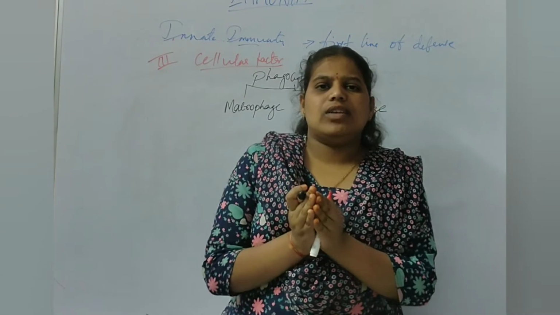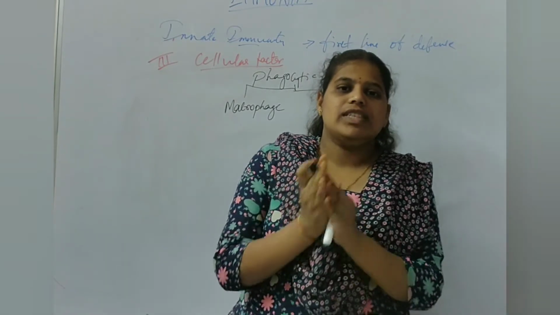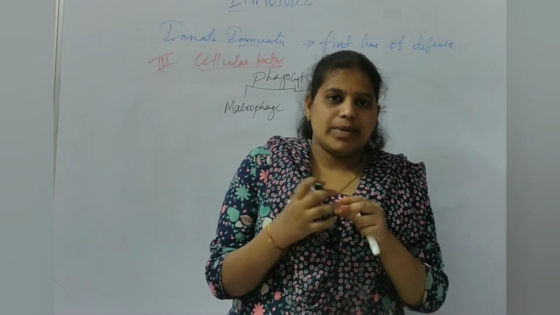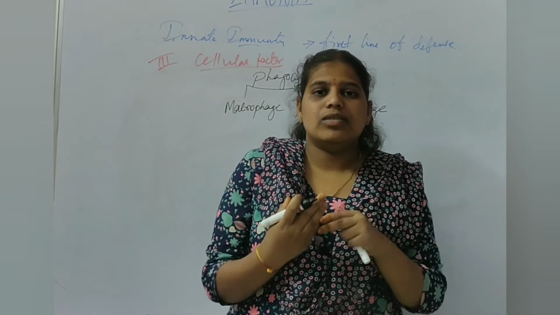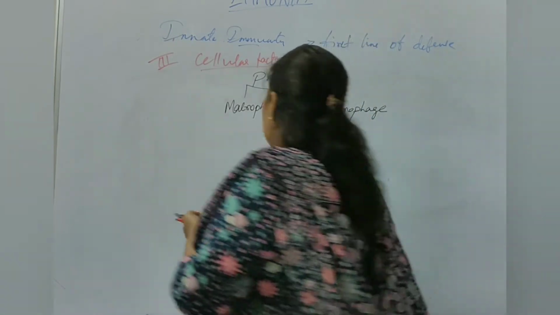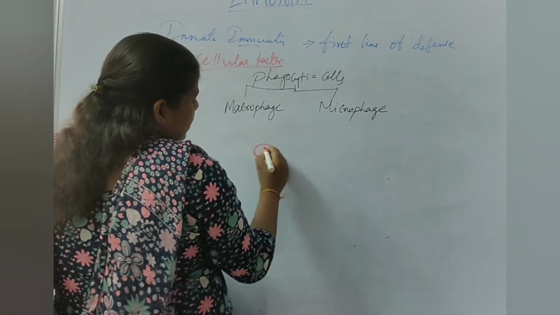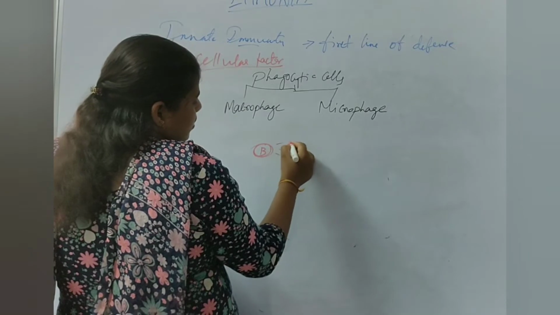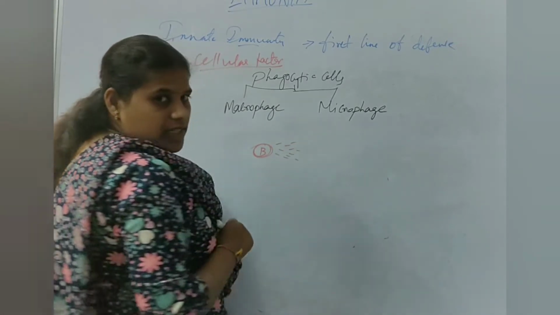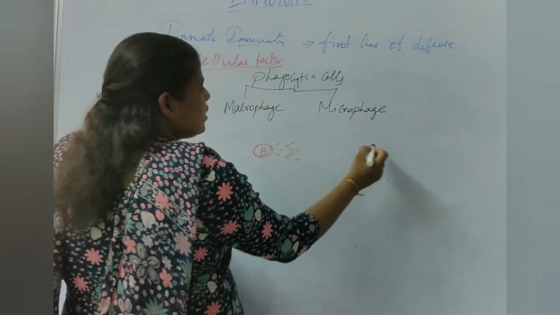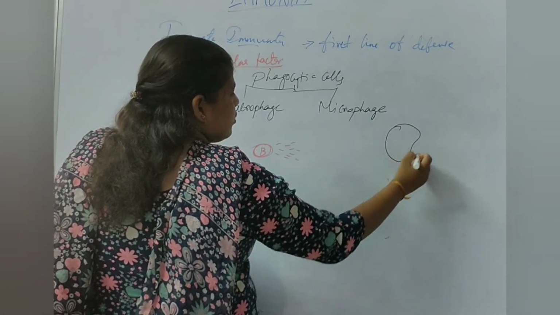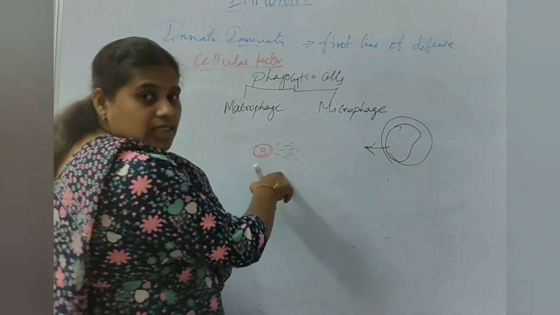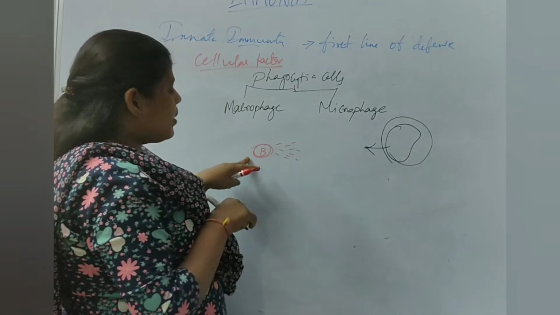When a foreign body or a bacteria enters into our body, the bacteria releases some chemical secretions. Now the macrophages or microphages recognize the chemicals released from the bacteria.